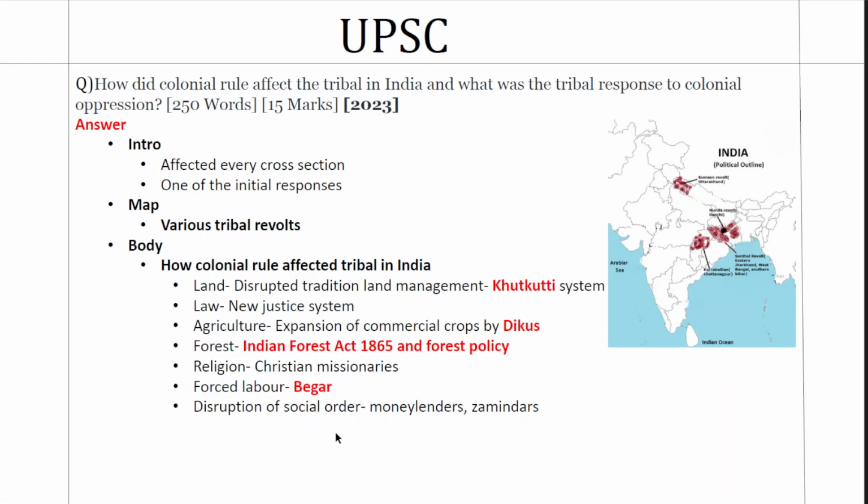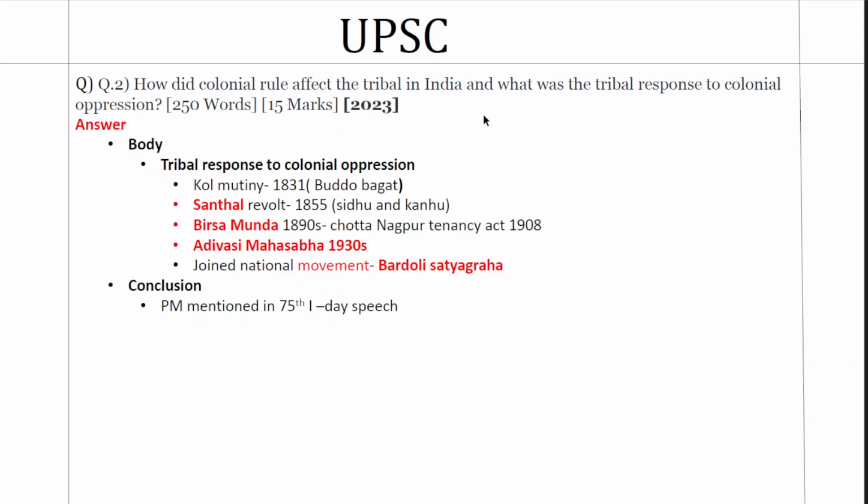It's a very good dimension that we have presented. Now let's come to the response. Here we have given three major revolts. First is the Kol Mutiny, which we have marked here with the year and the person associated with it. Second is the Santal Revolt, 1855, with Sidhu and Kanhu as the persons associated with it. Third is Birsa Munda. These three major rebellions we have to mark as mandatory. Anything else that you have, you can add, but three will be enough.